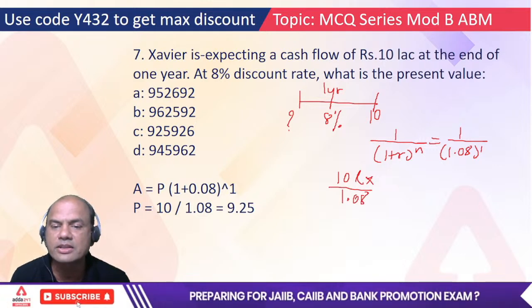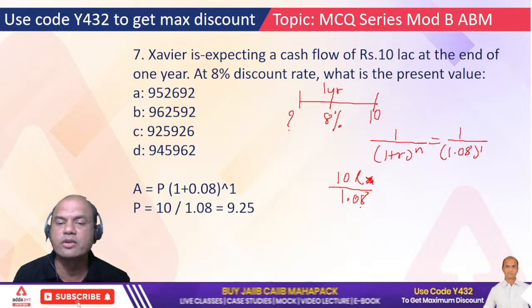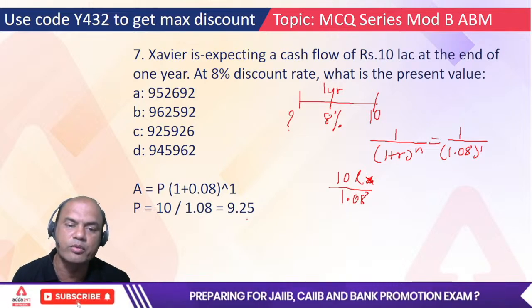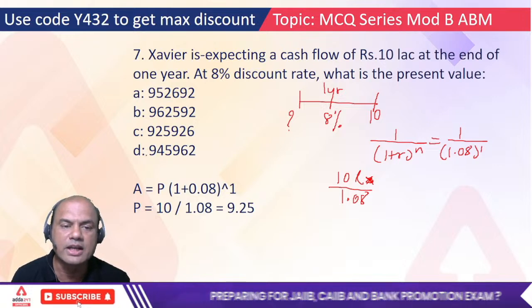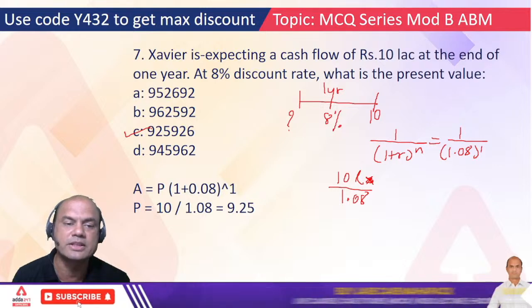So 10 lakhs upon 1.08. If you do the calculations properly, you'll get 9.25. Roughly, which is the answer, A, B, C or D? 9,25,000. This is its present value.